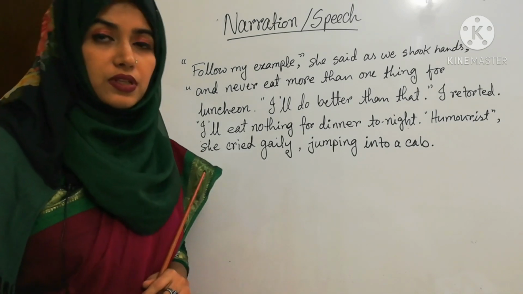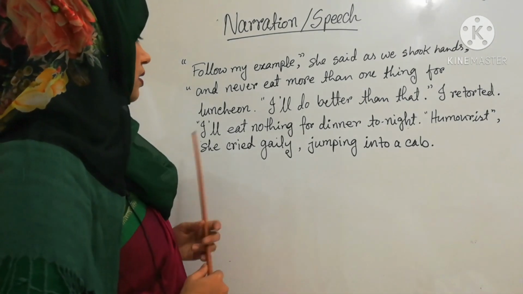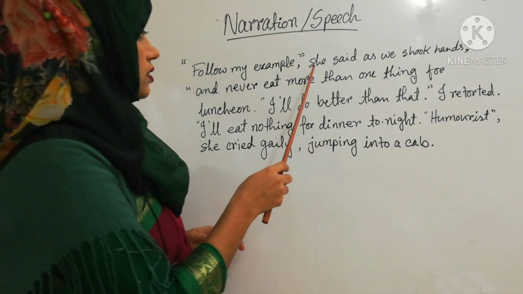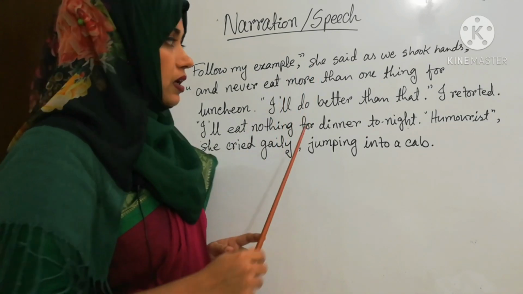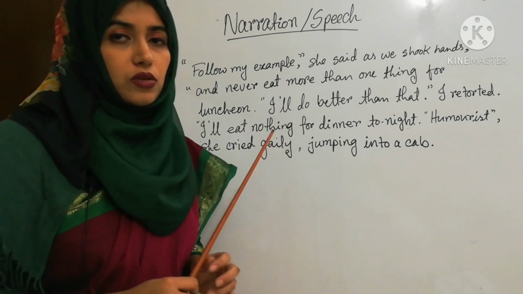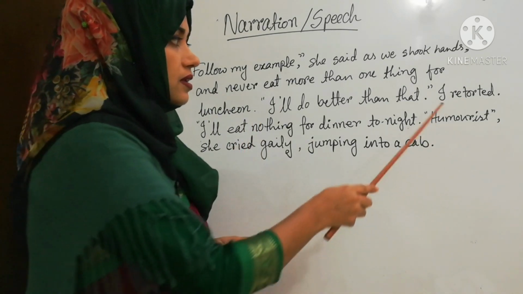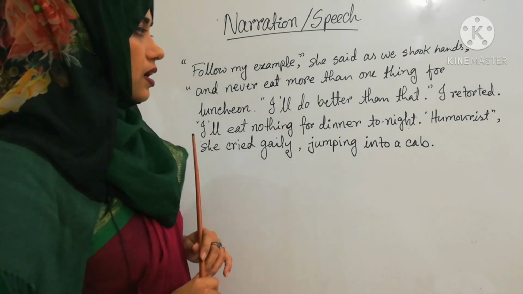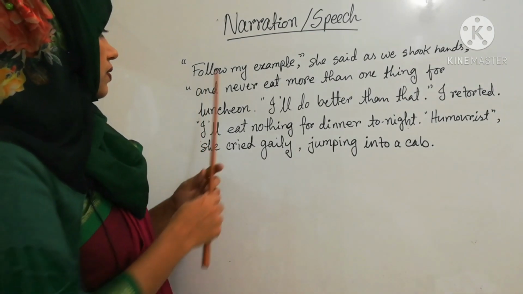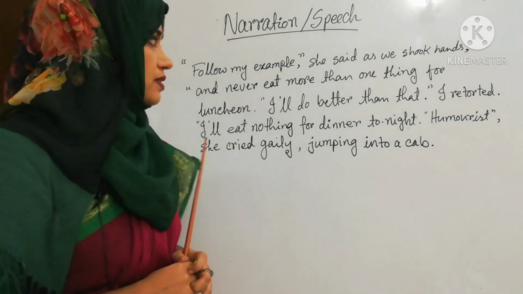So, what is the first thing that we have to do? We have to find out the speaker and the listener. So, the first subject, this speaker is she. The name is not mentioned here, so the subject is she and the listener is I. Okay, so we have found the speaker and the listener. Now say the first sentence. Follow my example. What type of sentence it is?